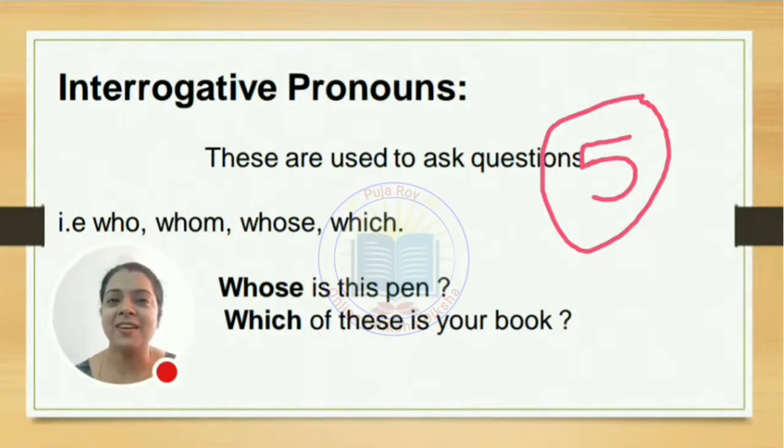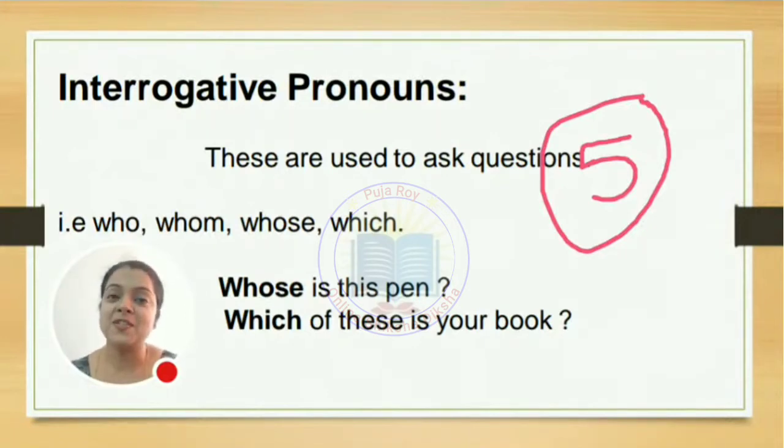will never come with a noun. Always remember, it will never come with a noun, because it is replacing the noun. Undoubtedly, if one president is replacing another president, both the people cannot be the presidents, no? The same applies. The word which is replacing a noun will never be with a noun. So here you can find, whose is this pen? Whose is the word which is an interrogative pronoun. Why? Because it is coming with the word is. It's not coming with a noun.